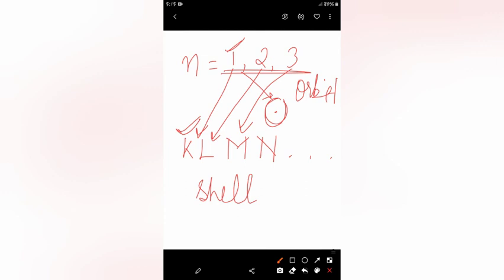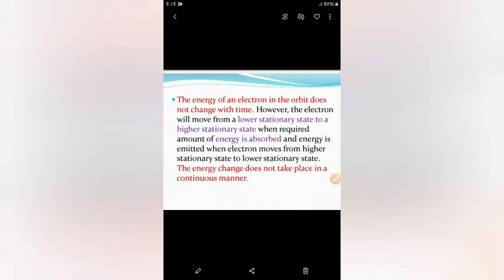And if we use the notation K, L, M, N, then these will be known as shells. Fine. So the first postulate is clear to all of you. Now let's move on to the next postulate. The second postulate. This is the second postulate of Bohr's theory.